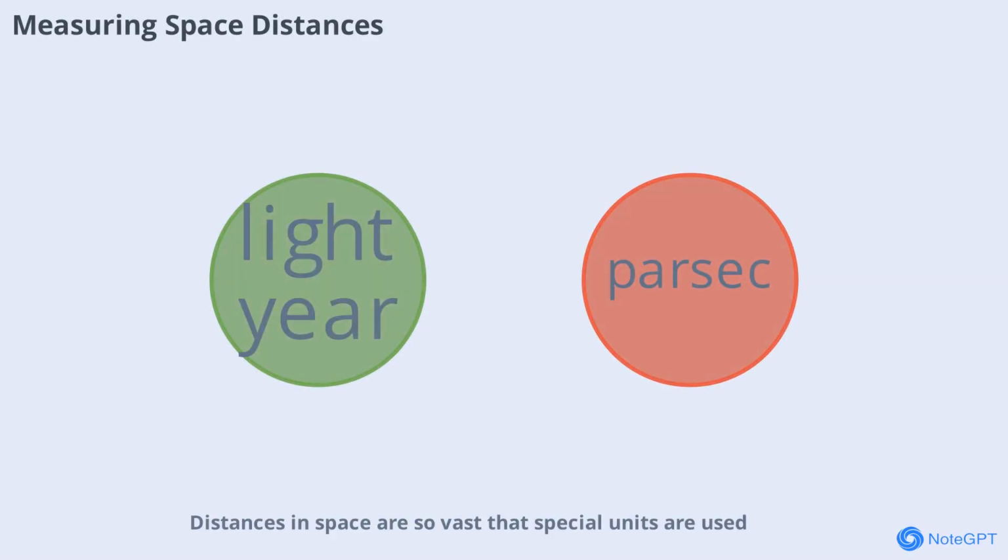Distances in space are so vast that special units are used. A light year is the distance light travels in 1 year, about 9 trillion kilometers. Another unit, the parsec, equals about 3.26 light years. The closest star to Earth after the Sun is Proxima Centauri. These measurements help astronomers map the universe and understand the scale of our cosmic neighborhood.